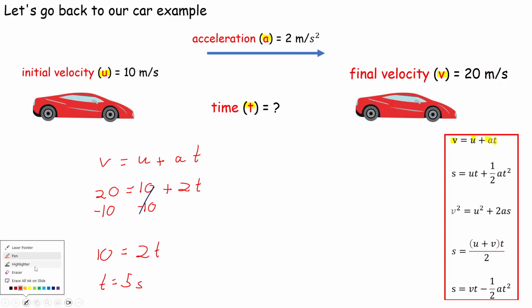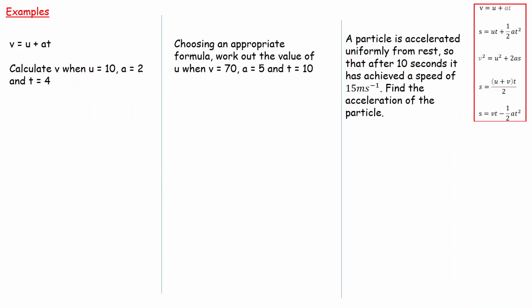So SUVAT is basically a case of substitution at the GCSE level. Okay, fantastic. What we'll do now is go through 3 examples, increasing in difficulty. The first one, they give you the formula and you're just finding the first letter. You then get a slightly trickier one where you've got to choose the formula, and then a wordy question at the end. So we'll go through 3 examples and then 3 your turns, and that is going to be it for this video. But if you understand this stuff, you've got the topic of SUVAT, which is fantastic.